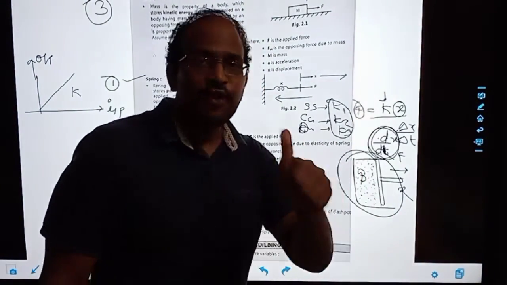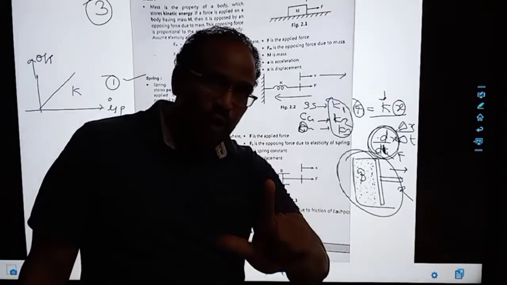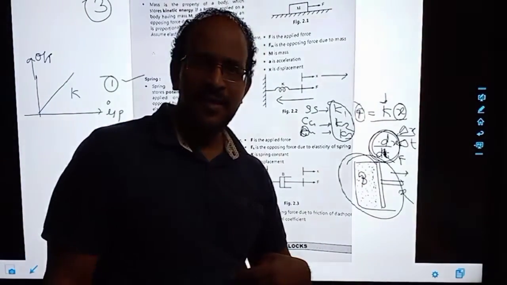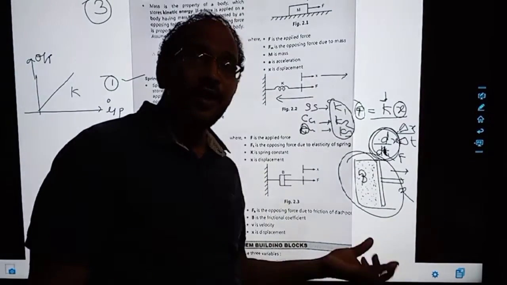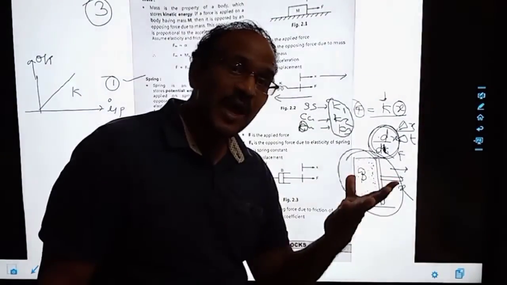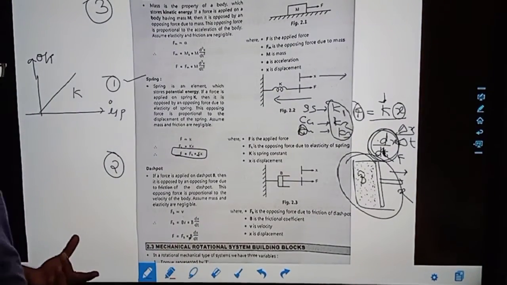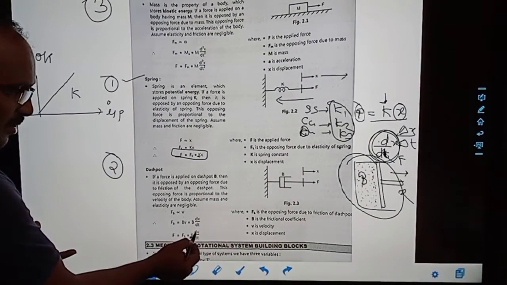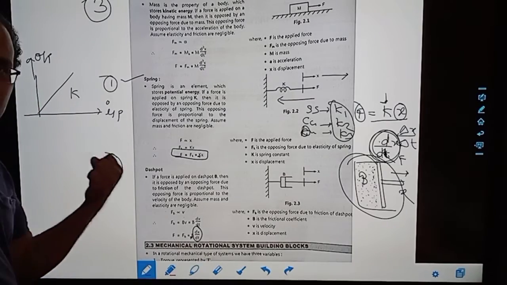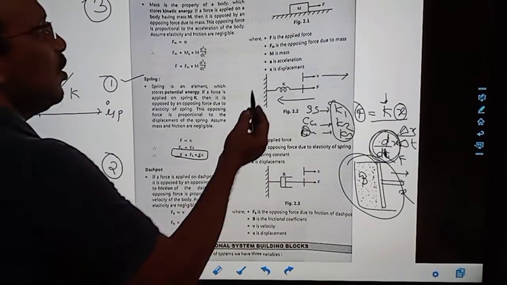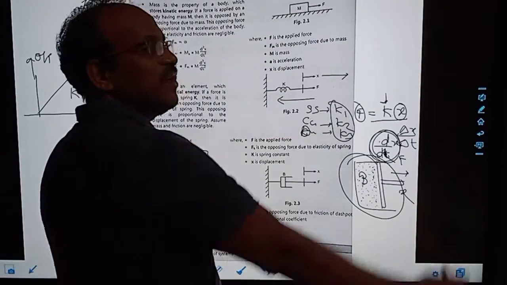Whether you are using oil or thick oil or brake oil or honey, whatever you are going to use inside, that has got a viscous constant. That is what we can say B. That is the viscosity constant, and this is the derivative of distance with respect to time. And third is the real force, that is the mass we are applying.